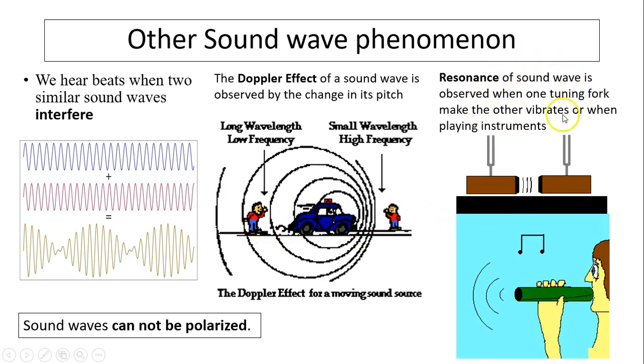Resonance of a sound wave is observed. Remember, one vibrating tuning fork can make another tuning fork vibrate even though the other one was at rest. Another example of resonance is playing instruments. Playing an instrument is creating standing waves within the instrument to resonate, to make the sound louder.